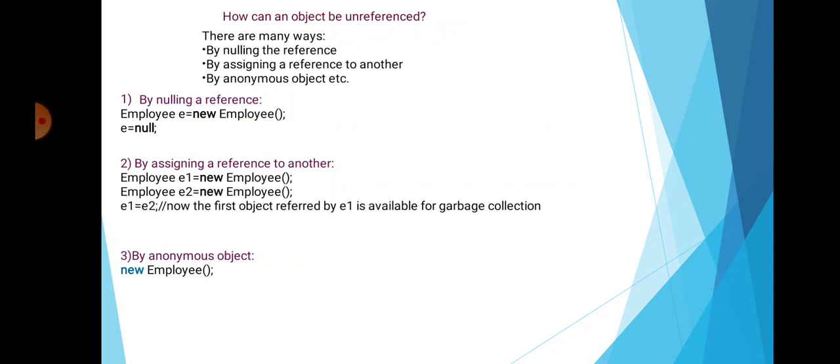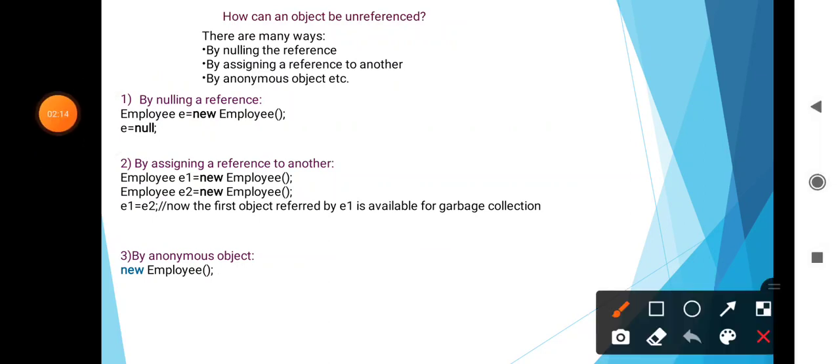Garbage collection is the process of reclaiming the runtime unused memory automatically. Java provides better memory management. First is by nulling a reference. For example, Employee E = new Employee, then set the object E equal to null, nulling the reference.